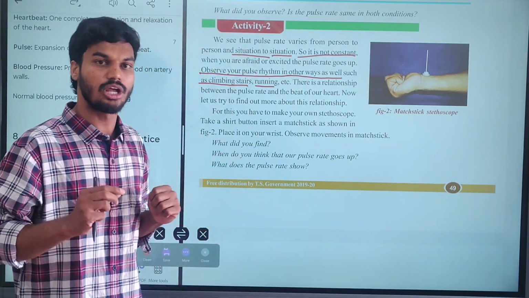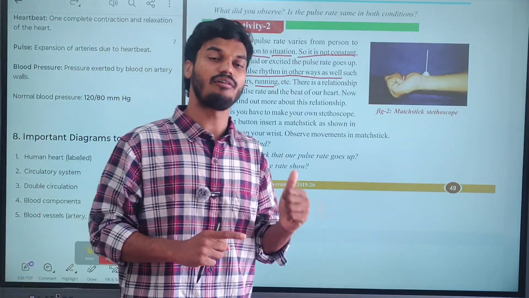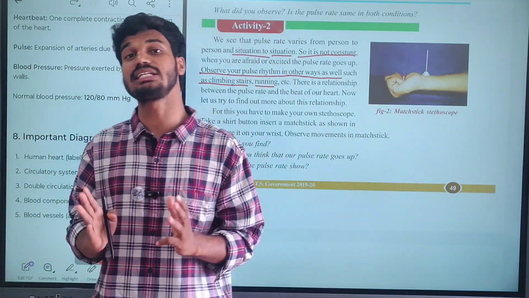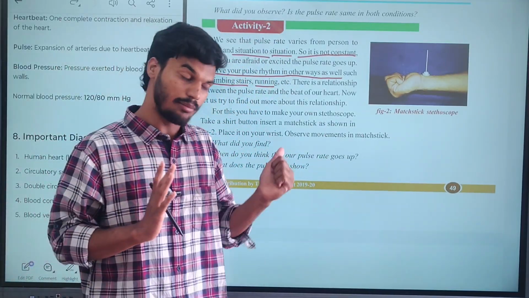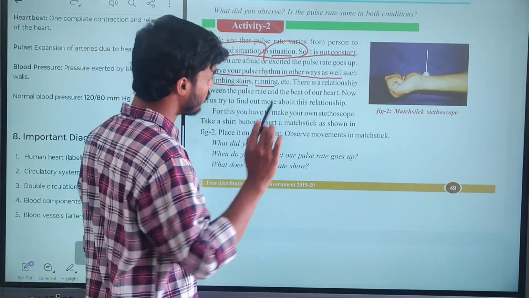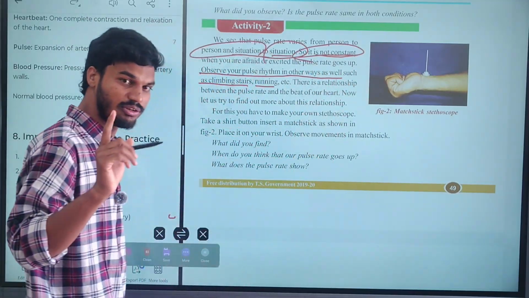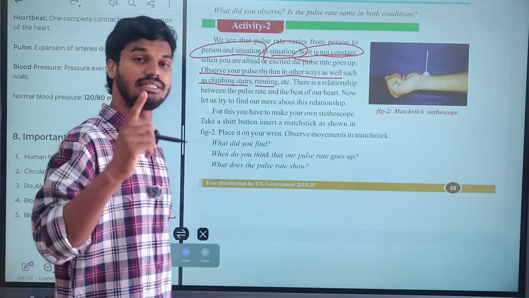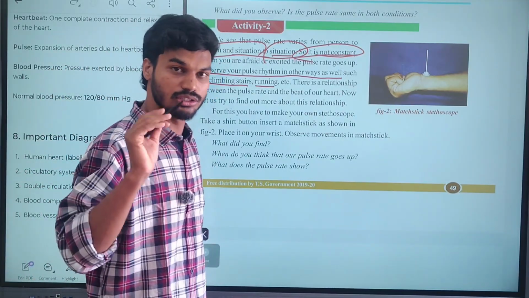You will observe that the pulse rate in the three categories is different. Clear? The pulse rate is not constant; it changes according to the situation.